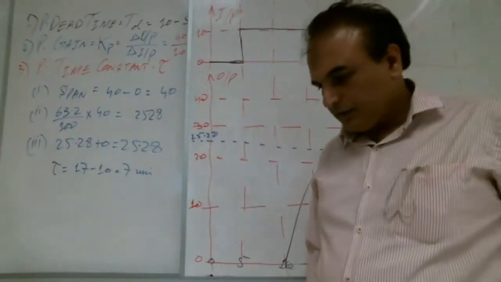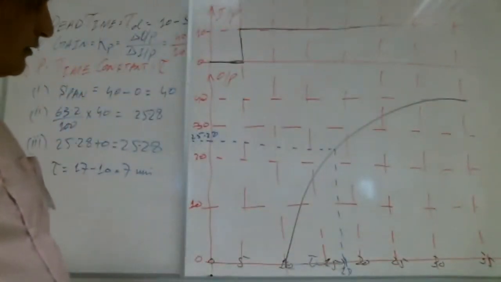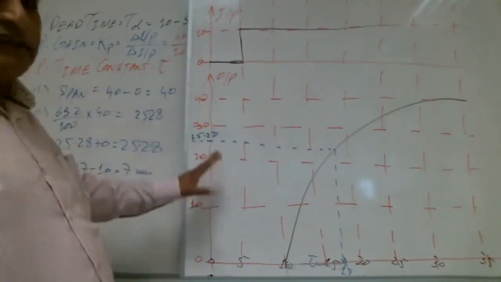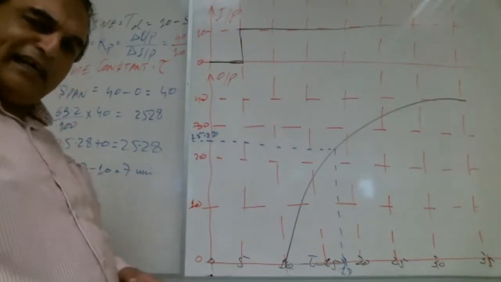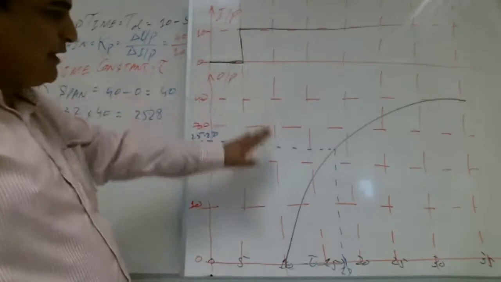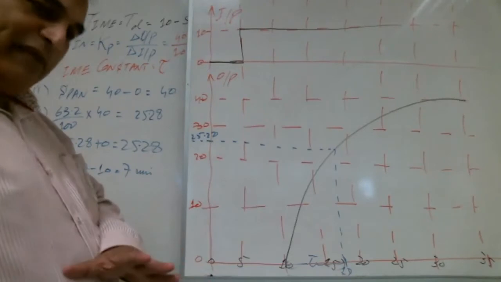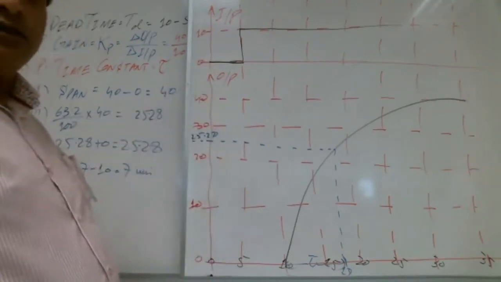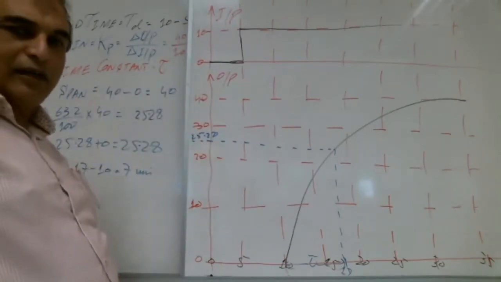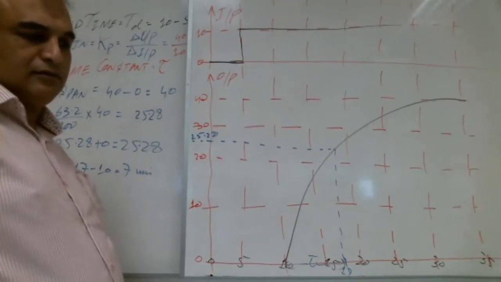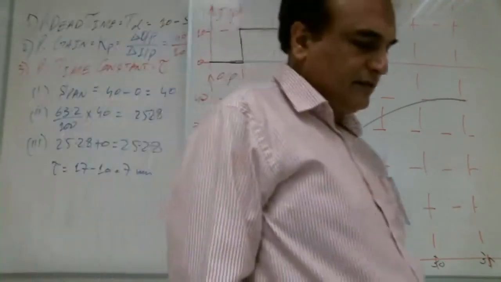About the drawing, teacher: you always want to make the input on the top and the output below like this? Normally it is like this, yes. But you remember in our lab, in our controller, they are both overlapping each other? Yes. It can be like that, but normally it is like this. When you go to the plant, they can be like this or like that, as in our lab. Both ways are possible, both are correct.